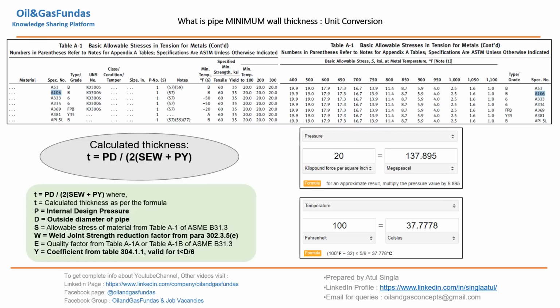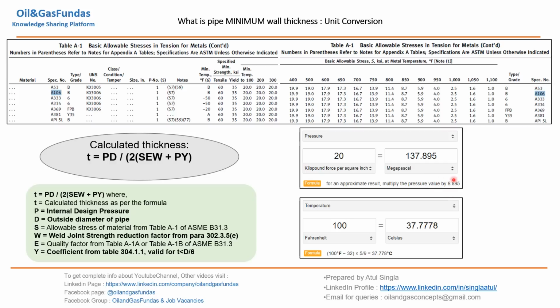Now again, let us see how we can convert the units. For unit conversion, in B31.3 we have two tables, table A-1 and table A-1M. Metric units are there, two tables are there, and you can directly refer to those tables, or you can use this conversion factor to convert KSI into megapascal.